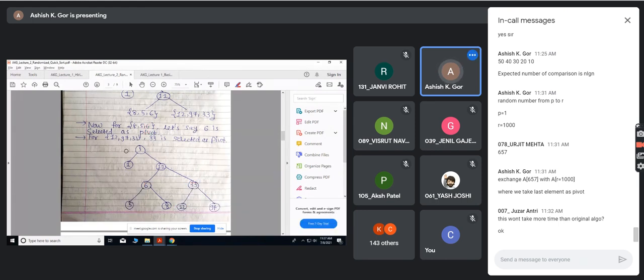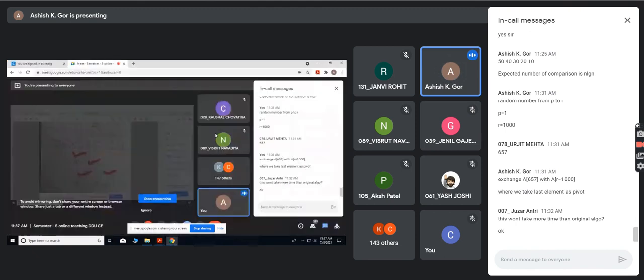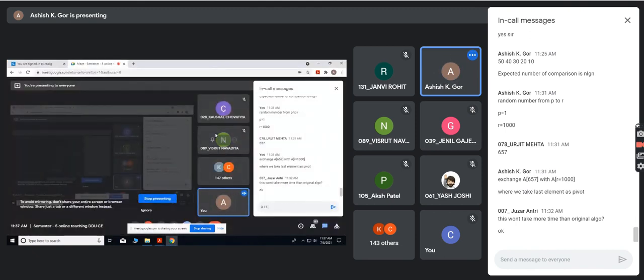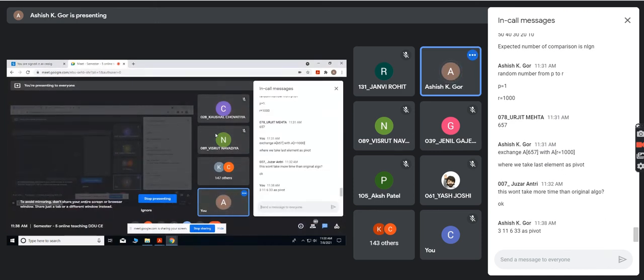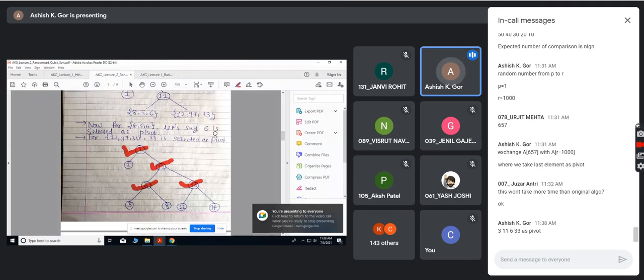So what are the pivots? In the first iteration, 3 is the pivot. Second iteration, 11. Then 6, 33 are pivots. So remember, I have selected 3, 11, 6, and 33 as pivots during recursion. And depending on that, I get this. Depending on this choice of random pivot, the number of comparisons will actually change. If you take some other number as a pivot, the tree would be different.